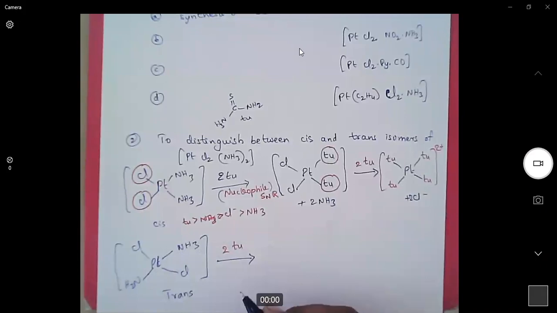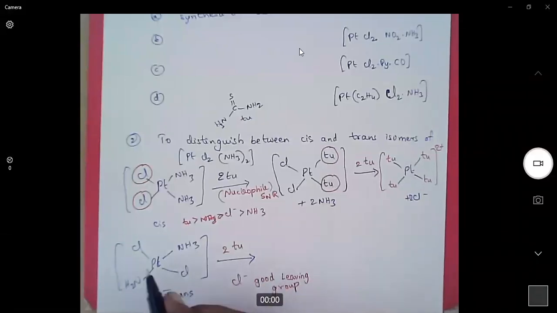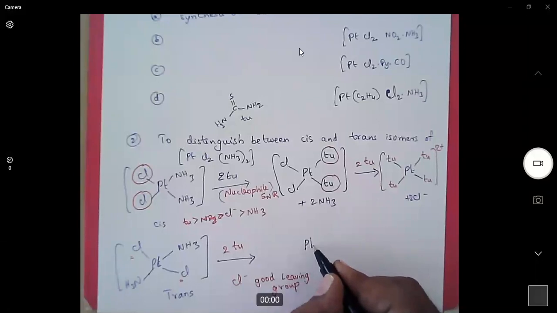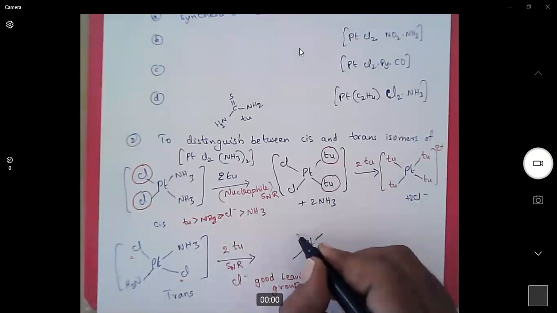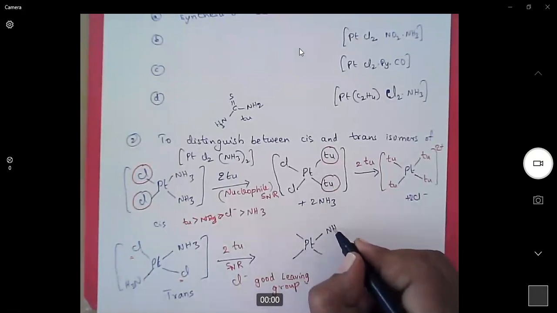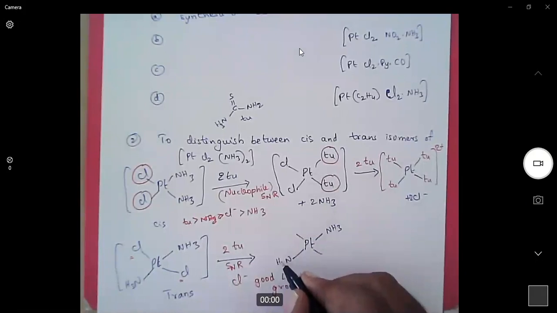But here chlorine is a good leaving group. As a result, thiourea will replace both these chlorines. Here the nucleophilic substitution reaction is purely due to the good leaving nature of chlorines. It is not because of the trans effect, remember.